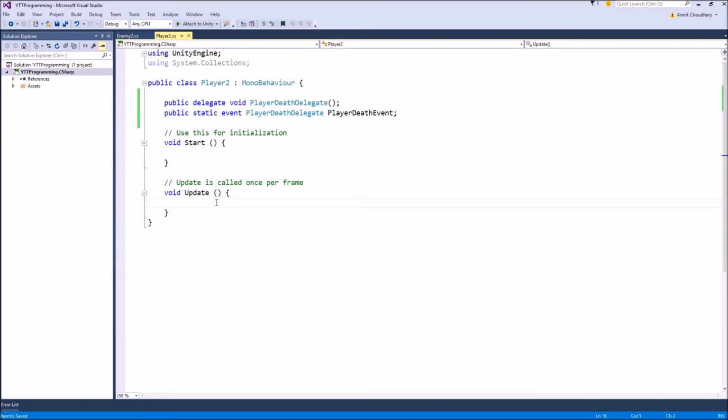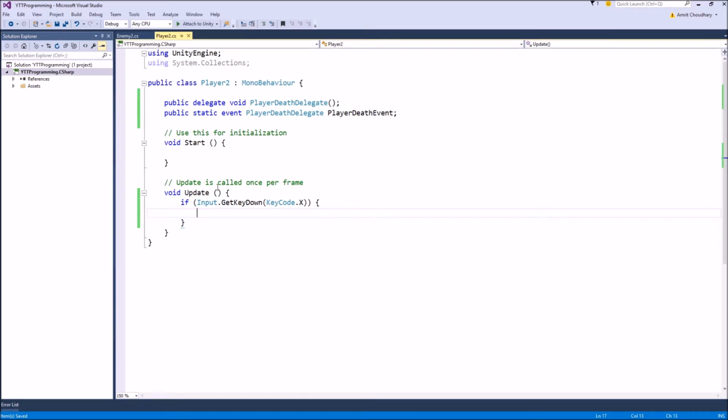And since we don't have the full game running, we will just use a simple keyboard click to simulate player death, and on that player death actual action we will fire this event. So if Input dot, at this keyboard click, we want to fire that event.